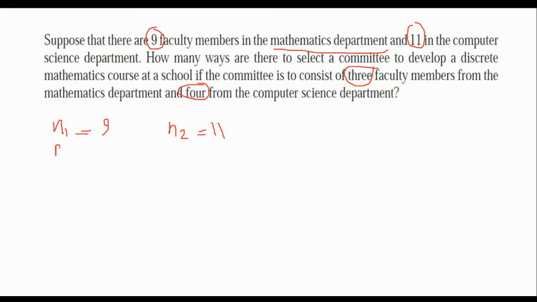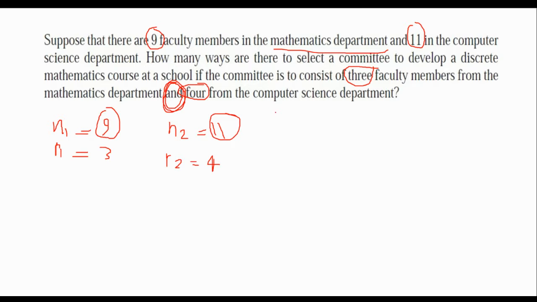So I will have 3 from mathematics and 4 from computer science. So at the same time it should happen, you see, and so at the same time I'm selecting 3 from mathematics department and 4 from computer science. This is a simple product rule. There is no intersection between them.